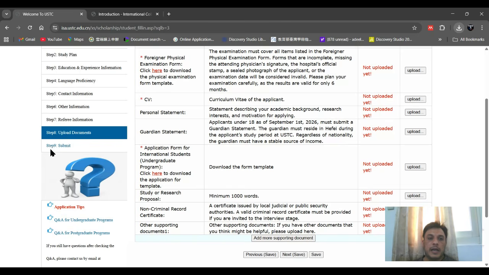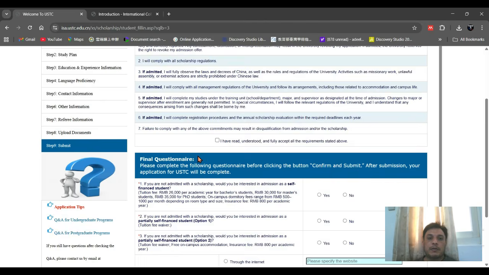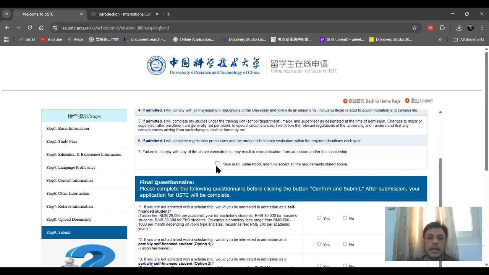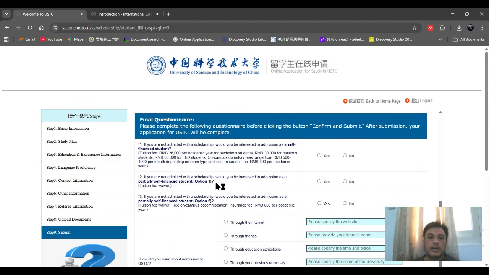Okay, after that, the last part is the submit form. After completing all of the application and uploading documents, I was just checking what kind of information you have to write down in the template application form for the undergraduate students. After that, you have to check all of the things, click it here, and then you can click that one.